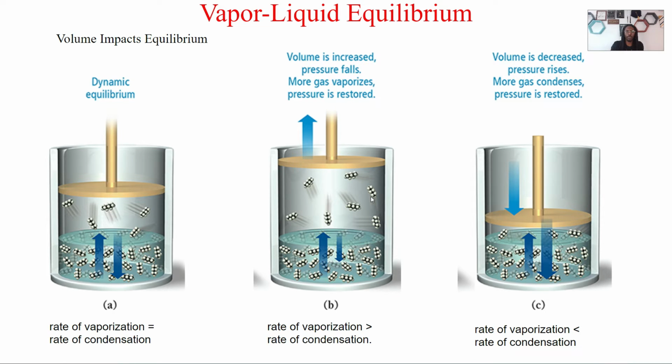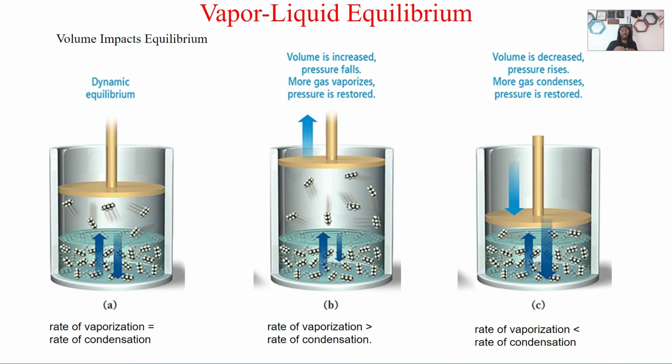Now that the pressure has decreased, what happens to our processes? The rate of vaporization is now going to be faster than the rate of condensation. That's because we're changing the volume. You change the volume, you're going to change something. Now the volume is bigger, so we've got more room for my gas molecules to move around. Because of this, we're going to see more liquid molecules start to be converted to gas molecules.